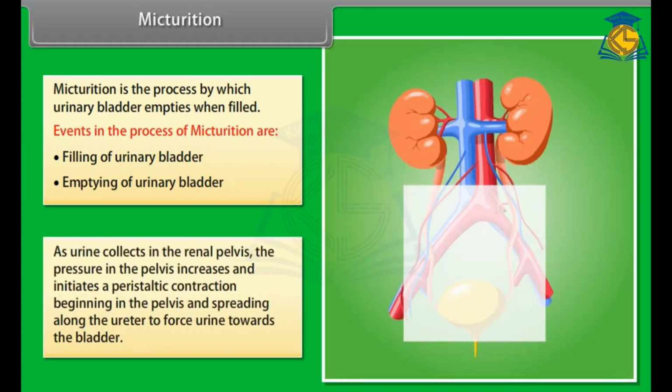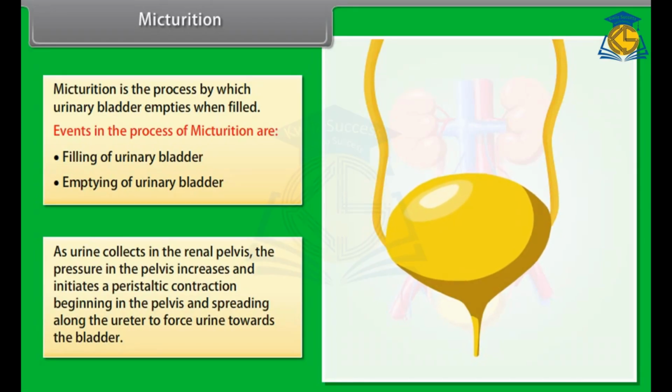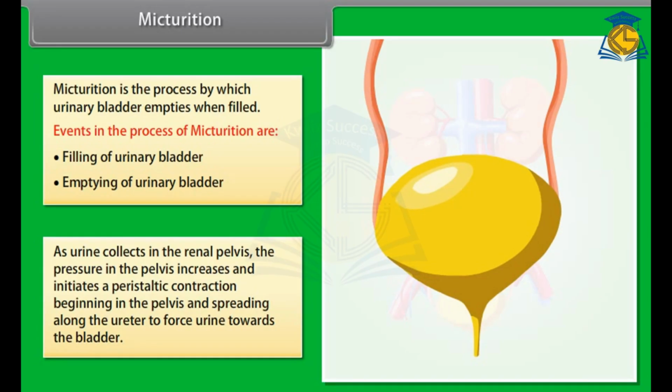As urine collects in the renal pelvis, the pressure in the pelvis increases and initiates a peristaltic contraction beginning in the pelvis and spreading along the ureter to force urine towards the bladder.